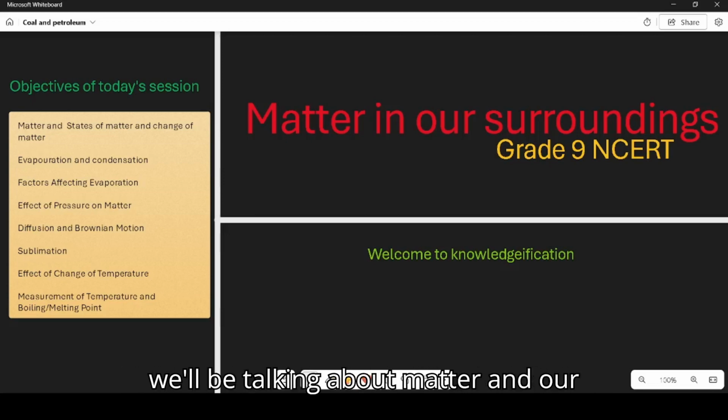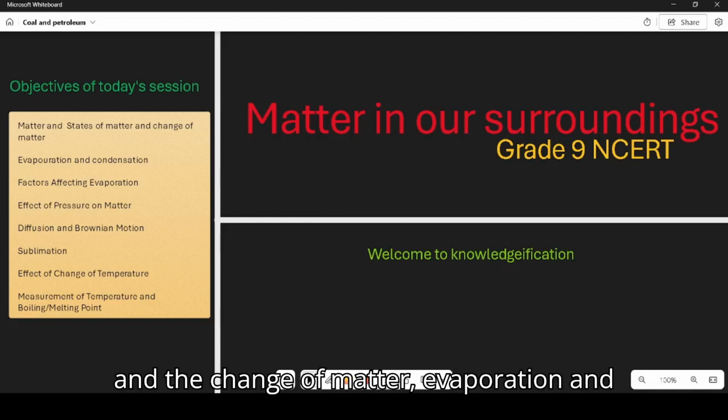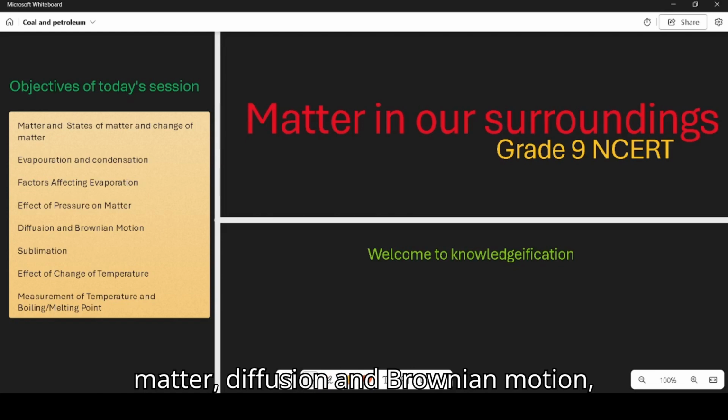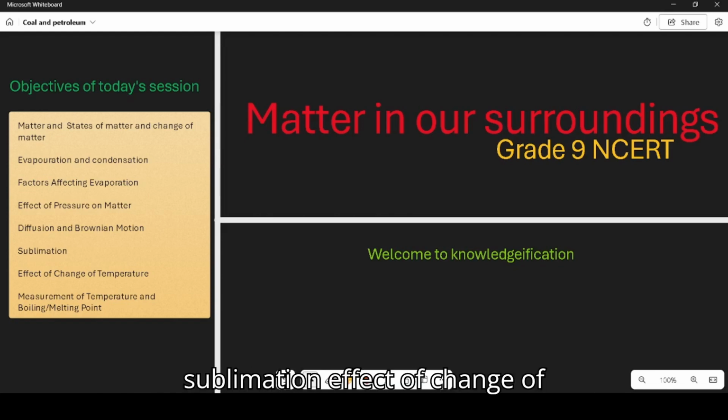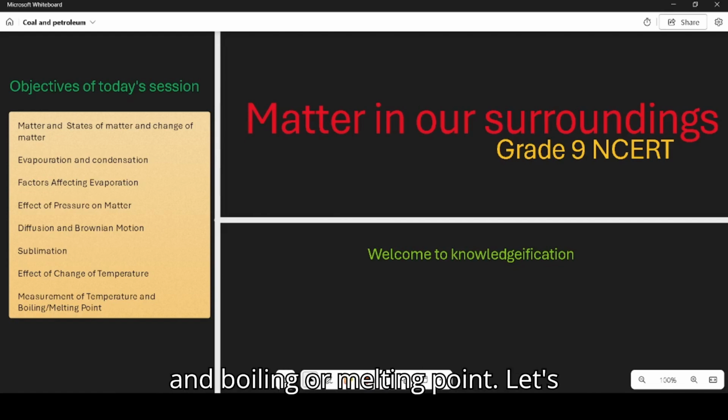Today we'll be talking about matter and our surroundings from grade 9 NCERT. Let's look at what we're discussing today. Matter and the states of matter and the change of matter, evaporation and condensation, factors affecting evaporation, effect of pressure on matter, diffusion and Brownian motion, sublimation, effect of change of temperature, measurement of temperature, and boiling or melting point. Let's jump in.